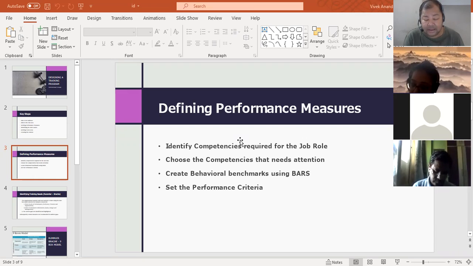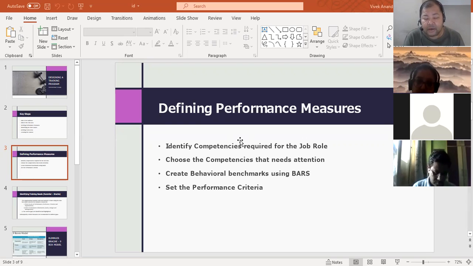Now I'm just trying to give you an example of how we use it. Let's say Akalya is a recruiter, but her performance is not so good. How do we measure what the gap is? So first, we identify the competencies. There is a separate method for it. We'll come to it. I'm just giving you an overview.